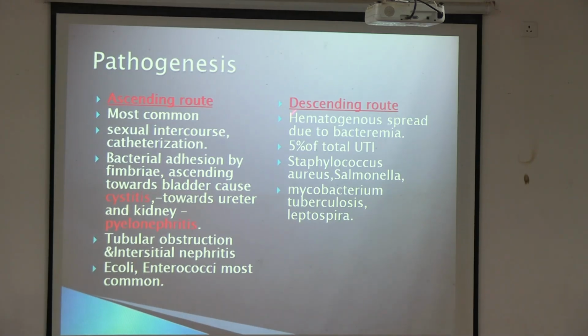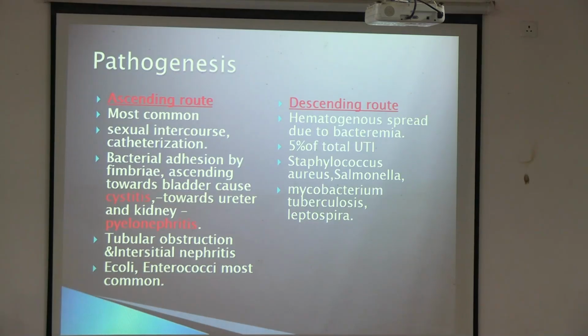Next is the descending route, hematogenous spread, which I was talking about a few minutes back, due to bacteremia. About 5% of the total UTI is by the descending route. Then there are Staphylococcus aureus, Salmonella, Mycobacterium tuberculosis, Leptospira. These are very, very rare, you don't get them very often.